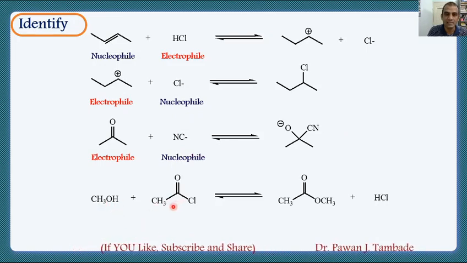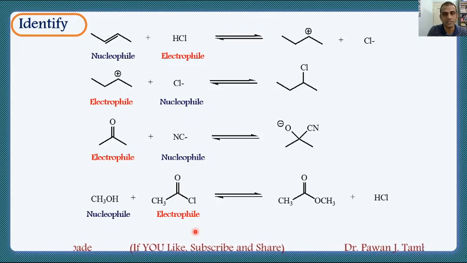If you look at the last reaction in the same manner, you will be able to find out which one is electrophile and which one is nucleophile. So I guess you got it. Here in methanol, oxygen has two lone pairs of electrons, and in this case there is a carbonyl chloride group, and this carbon is electron deficient because of the attachment of the double bond O and Cl to the same carbon atom. So here this acts as a nucleophile and this is acting as an electrophilic species. So this is how one can identify which one is electrophile and which one is nucleophile in ionic reactions.